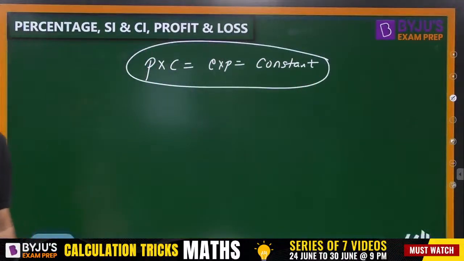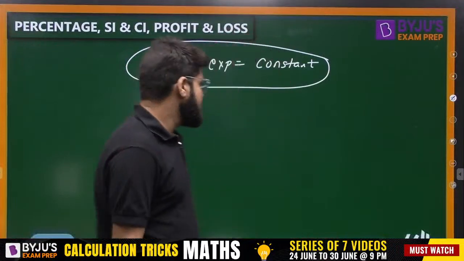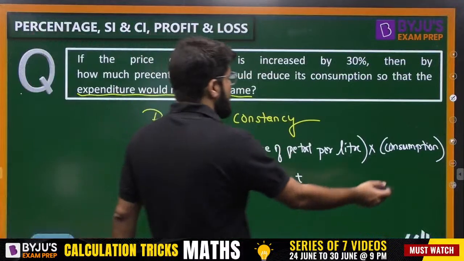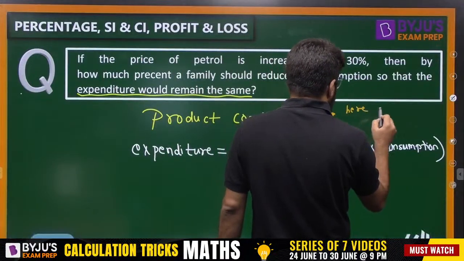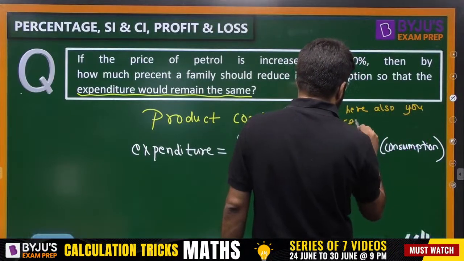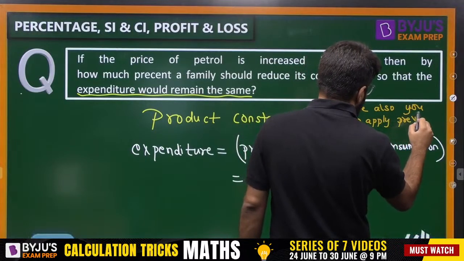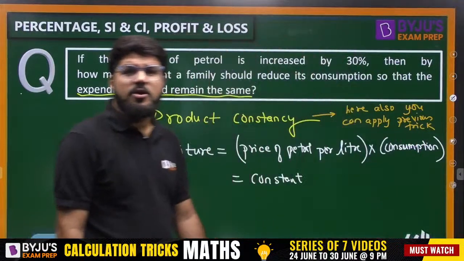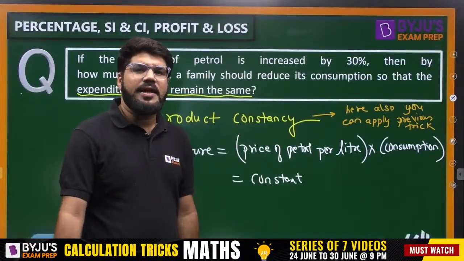Now again there are two methods, right? But the trick that you have learned is even applicable to product constancy. Whenever there are questions of product constancy, here also you can apply the previous trick. One is you can solve by the basic calculation, right? One is you can again apply the previous trick.